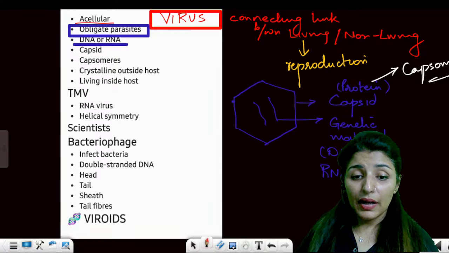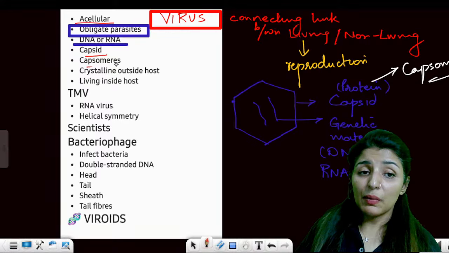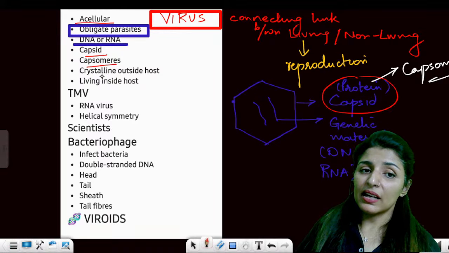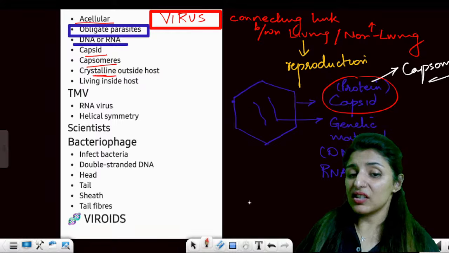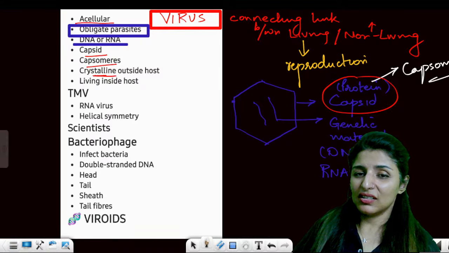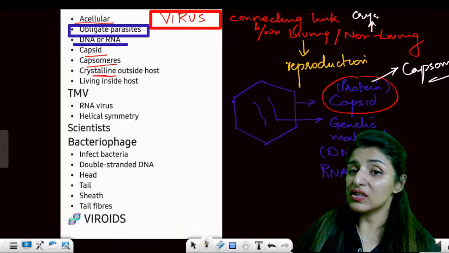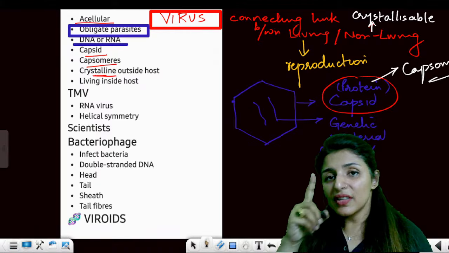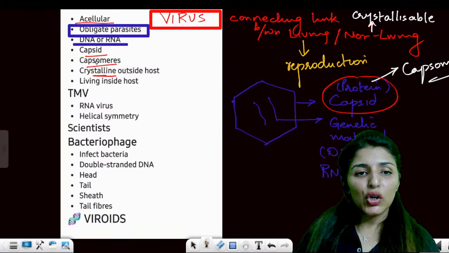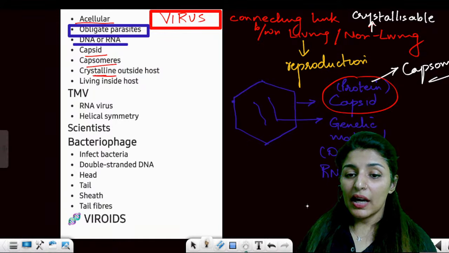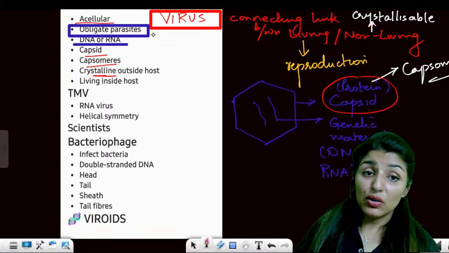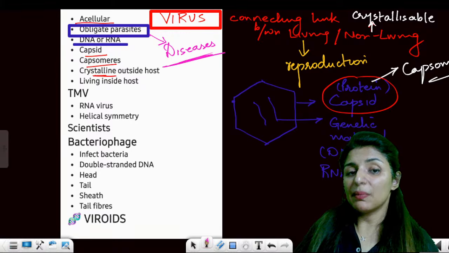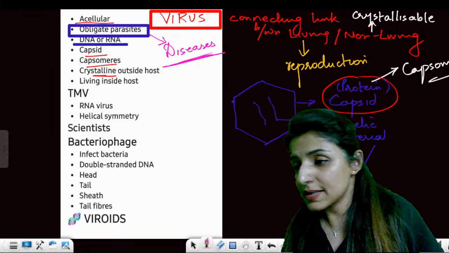Moving on to the next, so capsid I've talked about. We've talked about capsomeres. Now these capsomeres, these proteins are crystalline. So what is the non-living feature of virus? That it is crystalline in nature. It forms crystals, crystallizable. So you must know which feature of virus is living and which is non-living. Are these points clear to everyone? And they are all obligate parasites, so they will obviously cause diseases. They are all pathogenic. Can anyone name the diseases caused by virus? Yes, please. Anyone?